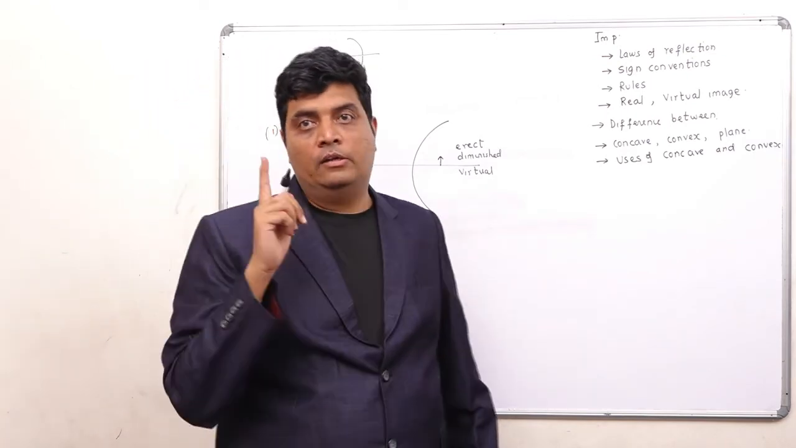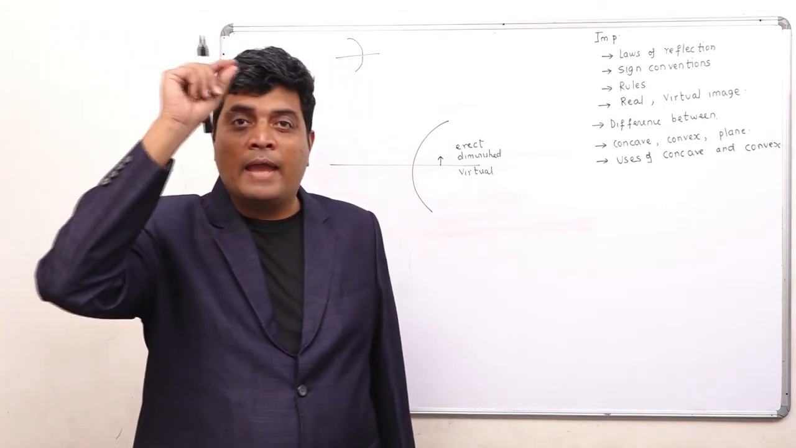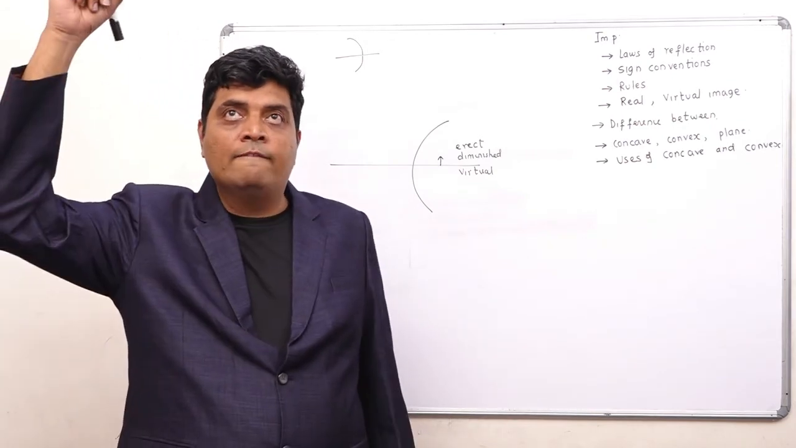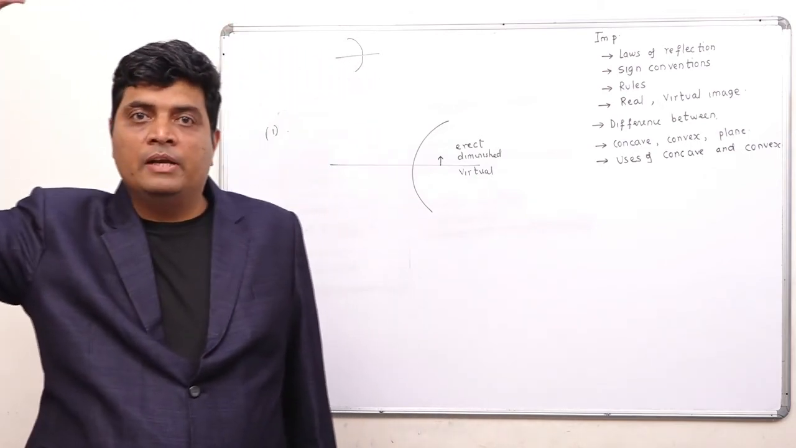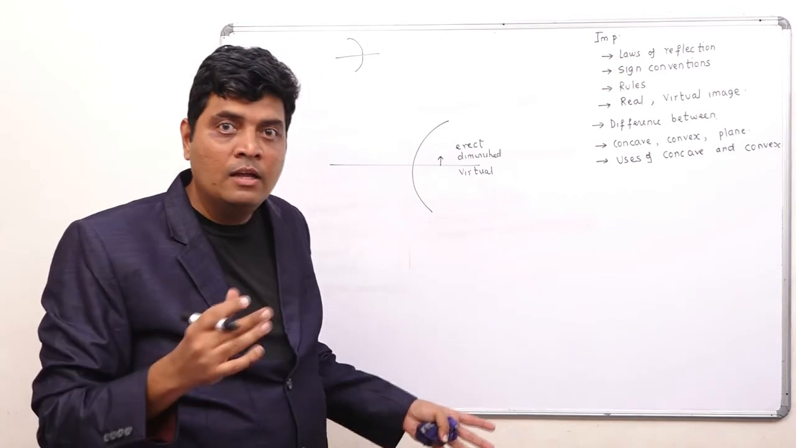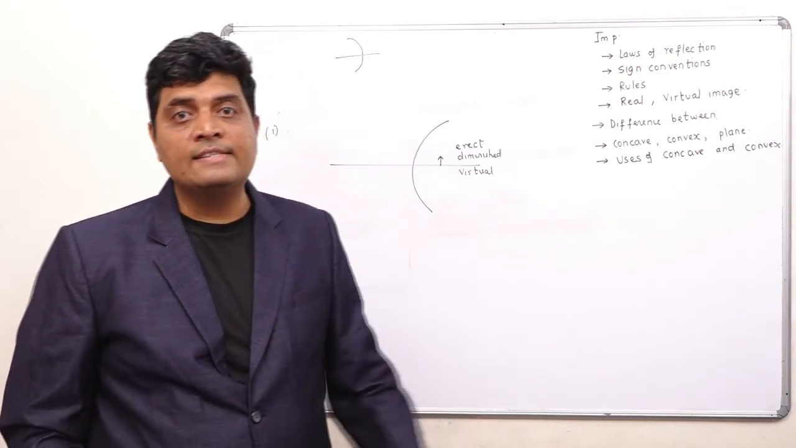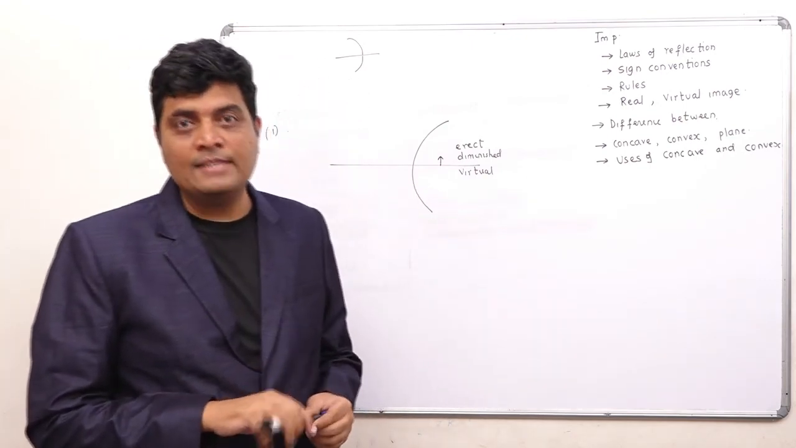Convex mirrors are also used in shops to prevent shoplifting, where they place the mirrors. There you can cover a large area and the image is erect, so it will be able to trace things properly. So these are the uses of convex mirror.